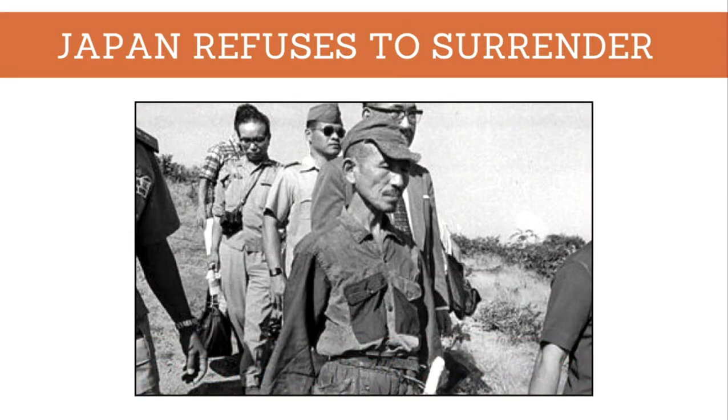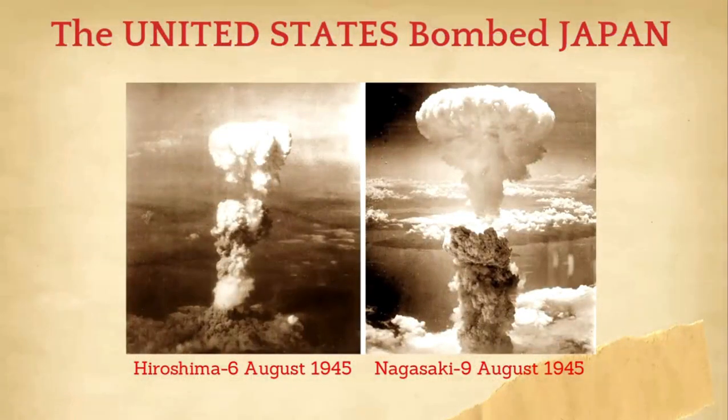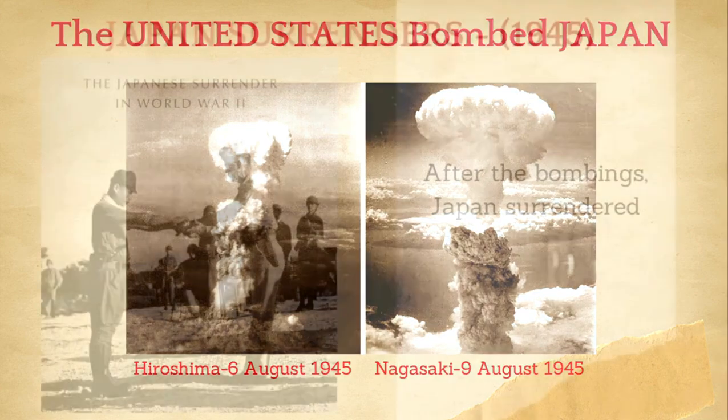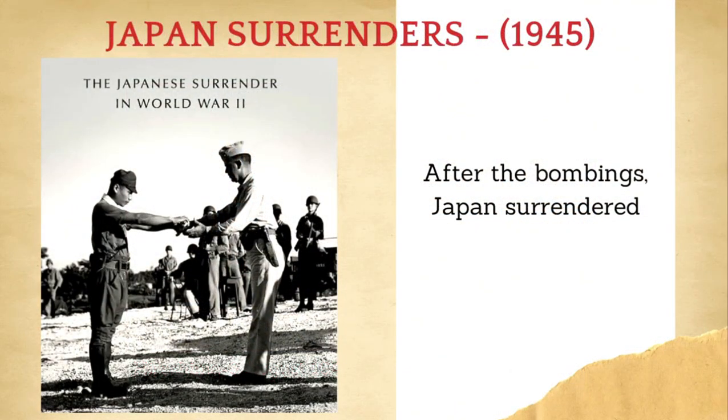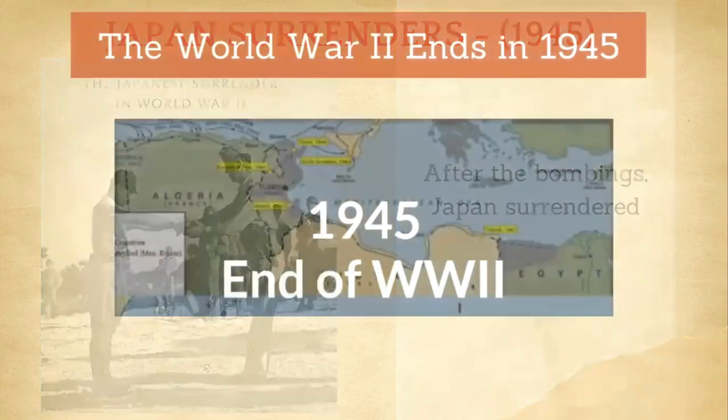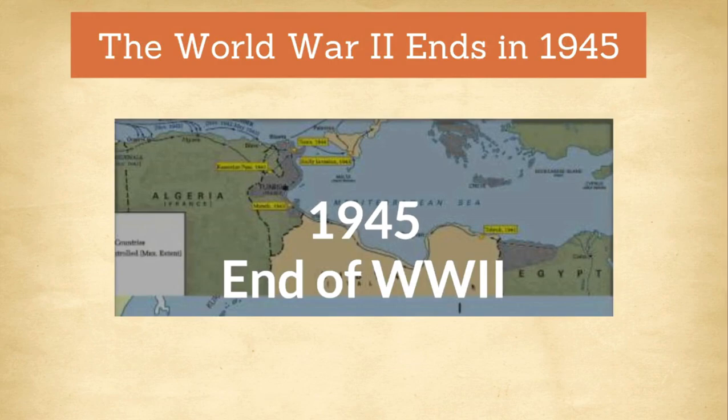Japan refused to surrender even after Germany's defeat. To end the war, the USA dropped atomic bombs on Hiroshima on 6 August 1945 and Nagasaki on 9 August 1945. After these bombings, Japan surrendered on 15 August 1945, bringing World War II to an end.